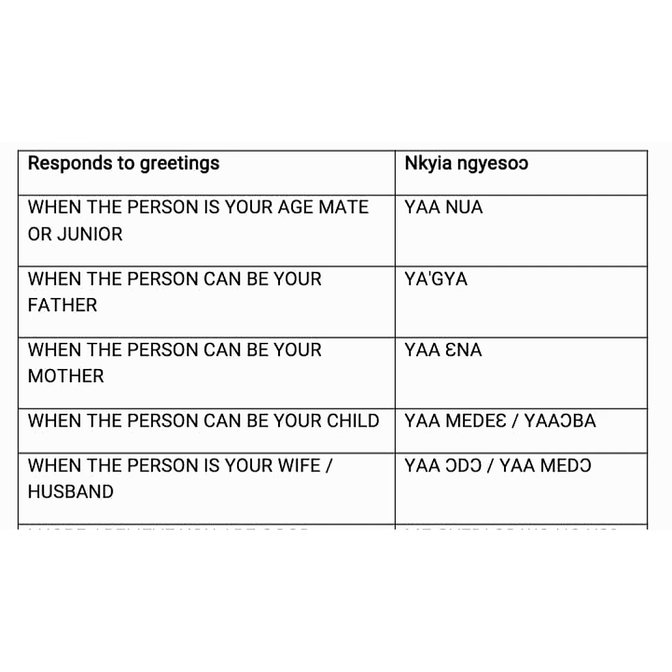The last one here is if the person that greeted you can be your wife or husband, or is your wife or husband, you can just respond as ya odo or ya me dodo. Odo in Twi is love. Me dodo is my love. So if the person that greeted you is your wife or your husband, you just respond in Twi as ya odo or ya me dodo. So these are the greetings we have in Twi and the basic responses depending on who is greeting and who you are responding to.